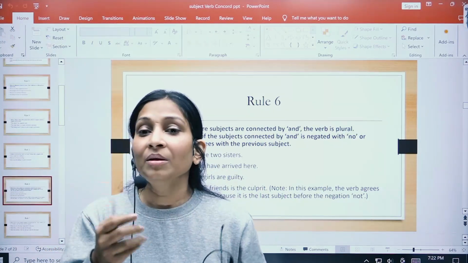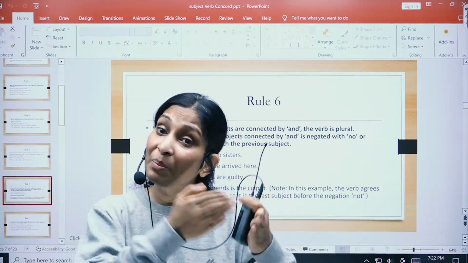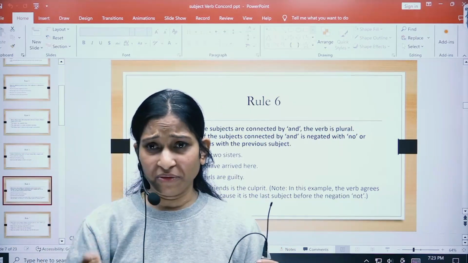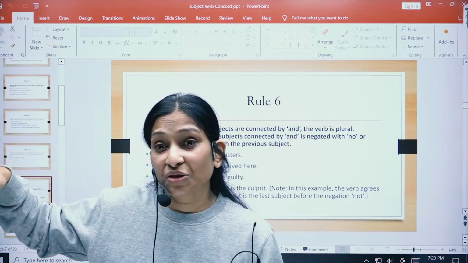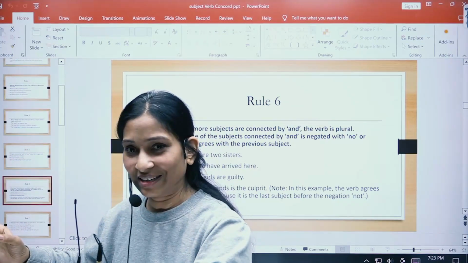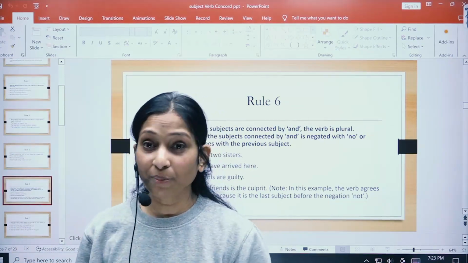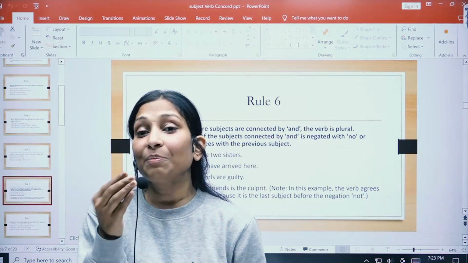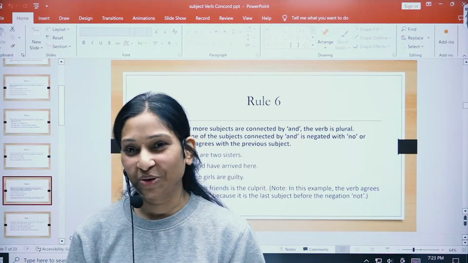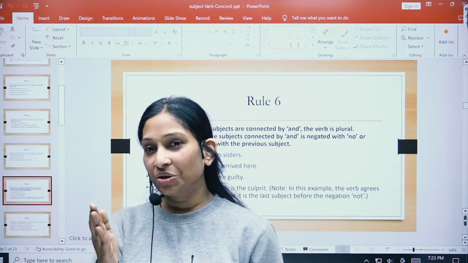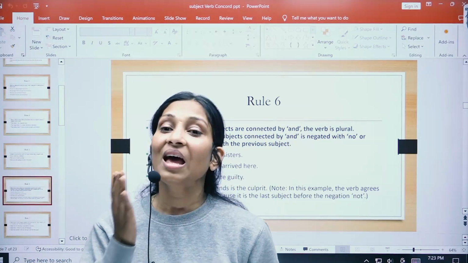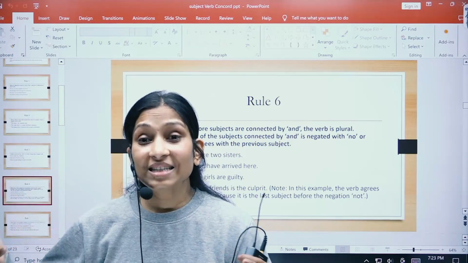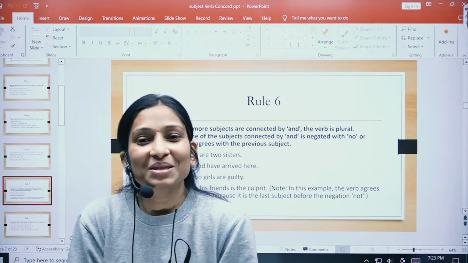Okay. For example, bread and butter is a tasty breakfast, but bread and butter are kept in the refrigerator. When I'm talking about breakfast, it is one breakfast, right? But when I'm talking about being kept in the refrigerator, I can keep them separately, right? So you always have to refer to the object in such a case because you have to see whether the subjects can be separated or cannot be separated, all right? So if subject 1 and subject 2 are connected using the conjunction and, the verb can be singular also and plural also, based on the idea whether they can be separated or cannot be separated.